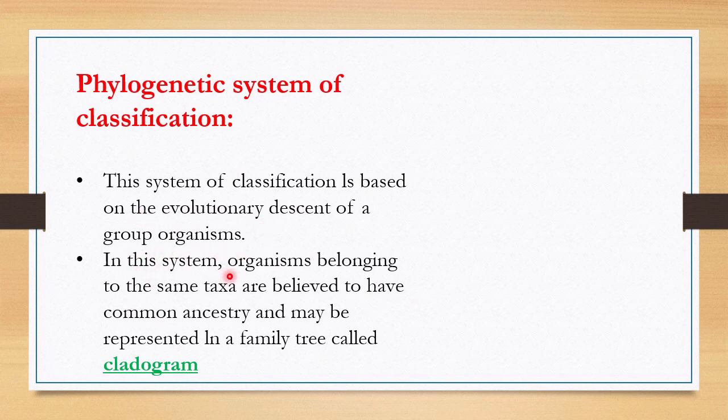In this system, organisms belonging to the same taxa are believed to have common ancestry and may be represented in a family tree, and the scientific name for that family tree is called a cladogram. So the very important thing here is the common ancestry. Based on common ancestry, one tree will be formed, and that is called a cladogram. On the basis of this cladogram, the organisms will be classified. Such a system is called the phylogenetic system of classification.